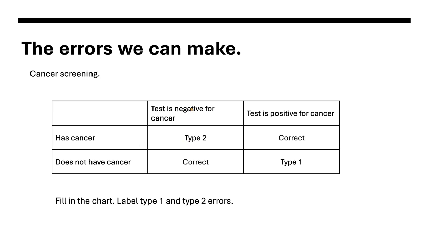If they test negative for cancer and they don't have cancer, that's obviously correct. If they have cancer and it tests positive for cancer, that's correct. Type 1 is a false positive. So here they are positive for cancer, but they don't really have it. That's your type 1 error. Type 2 is a false negative. So you actually have cancer and the test says you do not have cancer.